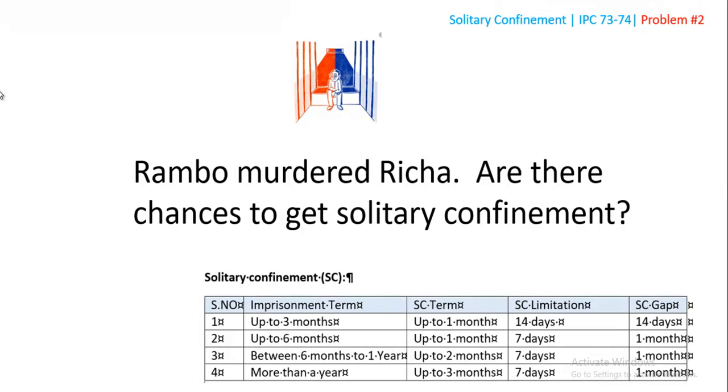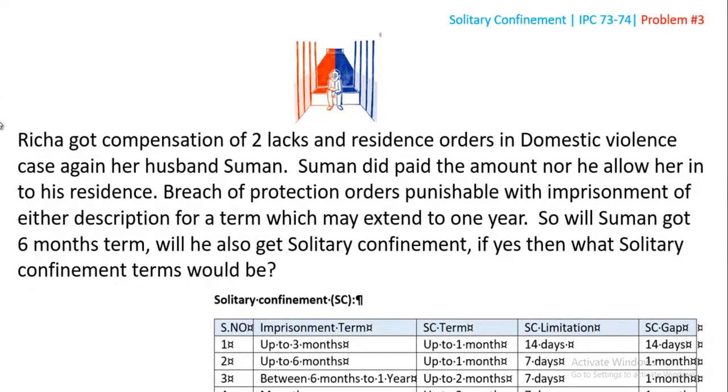Now let's go to the next problem. Well, Rambo murdered Richard. Are there chances to get solitary confinement? Yes, there are. He did a murder, so there are chances that he will get a solitary confinement. Right? Yeah, how quickly you can answer once we know the concept. So it's a big problem, but we can easily answer if we can read the question at last. Then it's on your fingertip to answer.